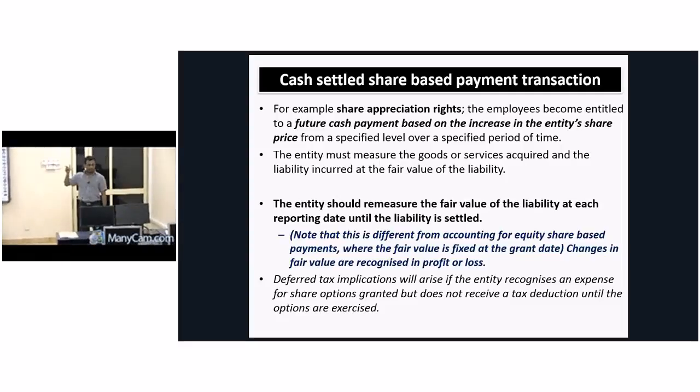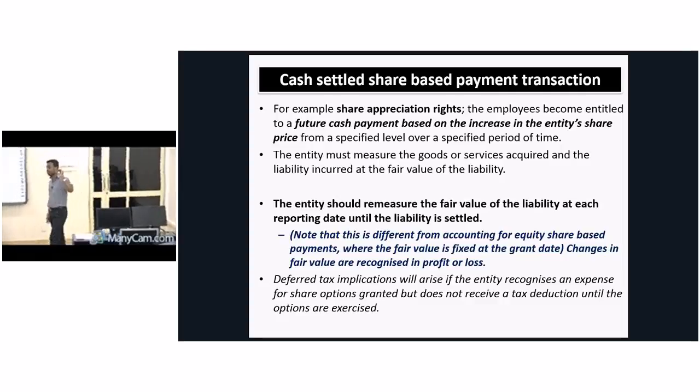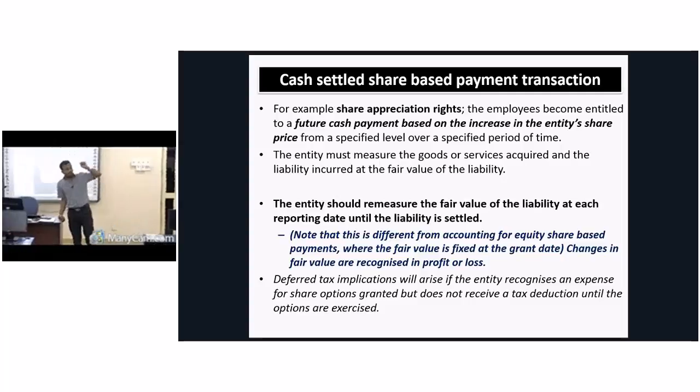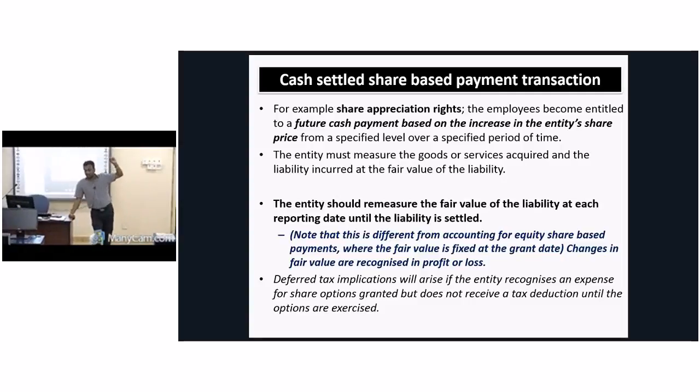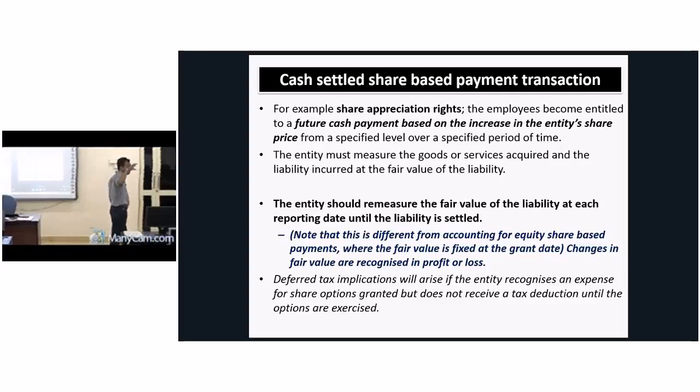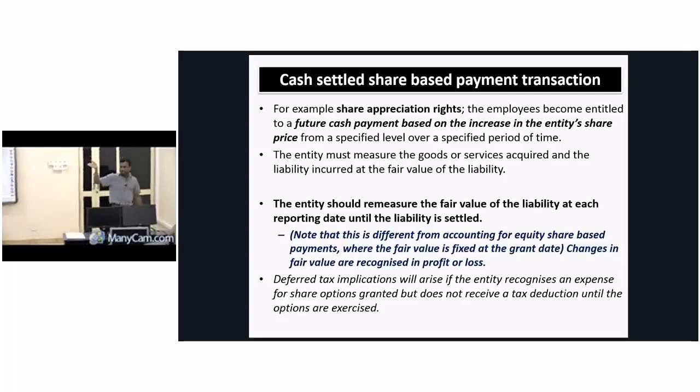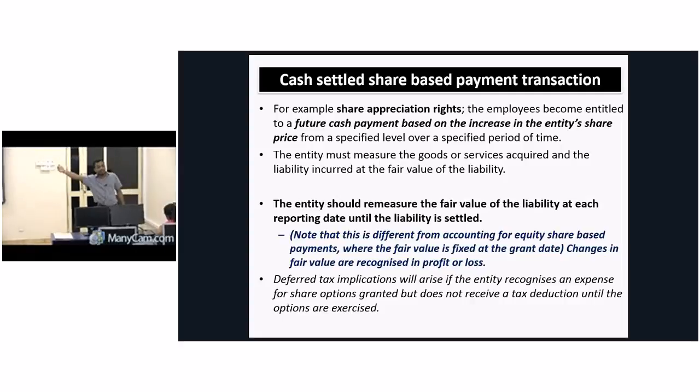It is other reserves. It will be taken into statement of owner's equity. In this case, what we do? In each year, we recognize expense to profit and loss account. On the other side, we do not credit to other reserve account, we credit it to a liability account. That's the only difference. Same thing, same pattern, everything is same. At the end of each year, you credit the same amount like we calculated previously, calculation also same, credit to liability account.